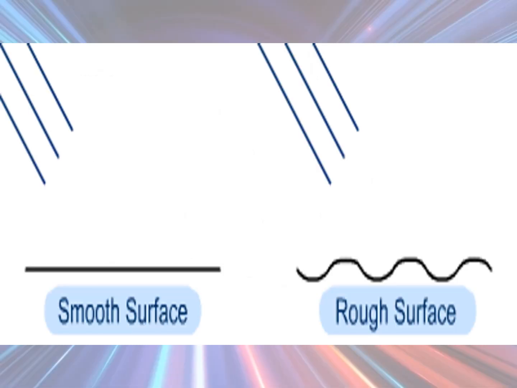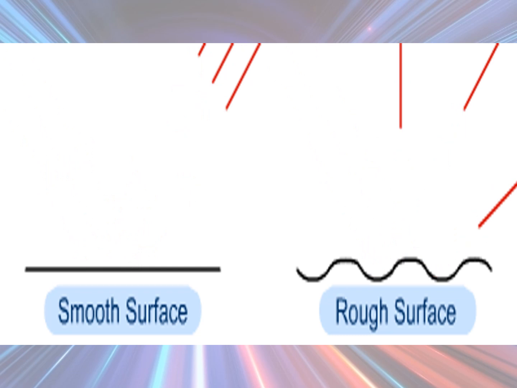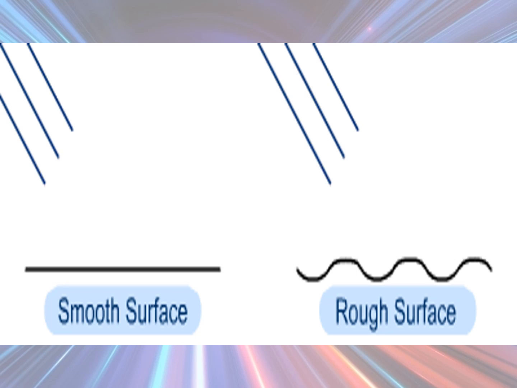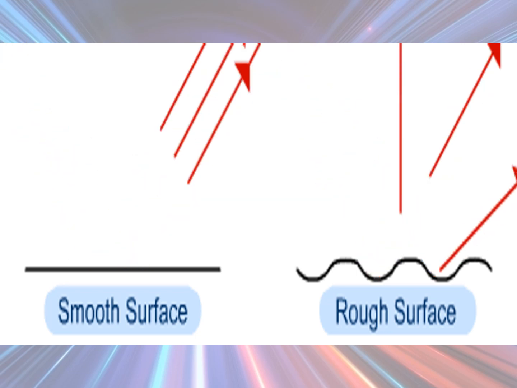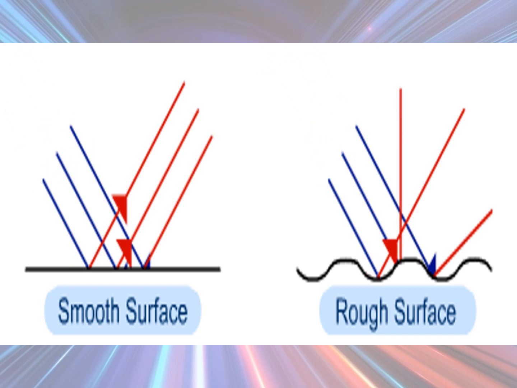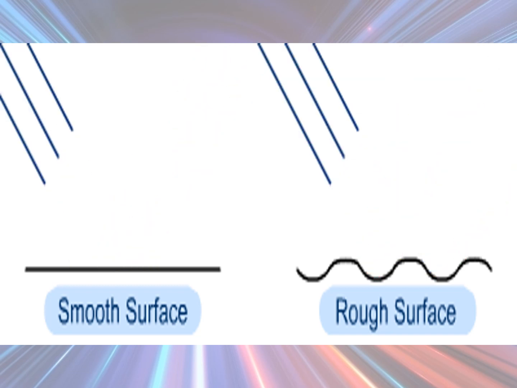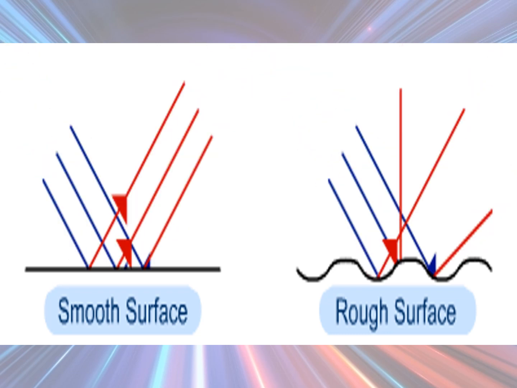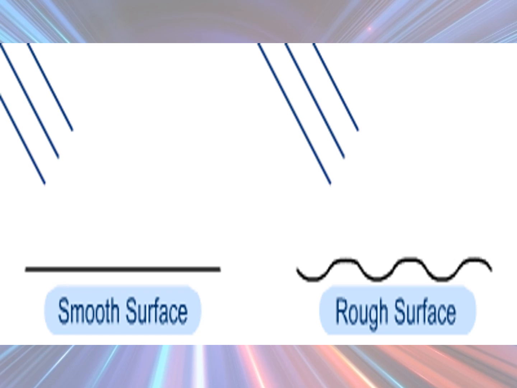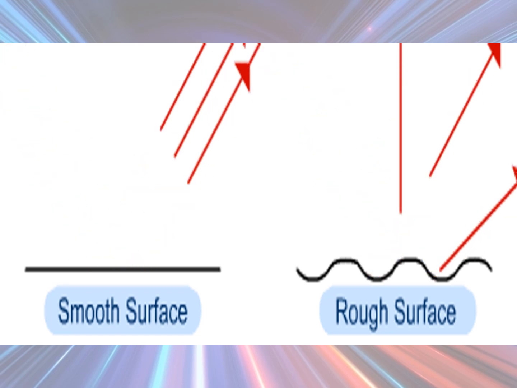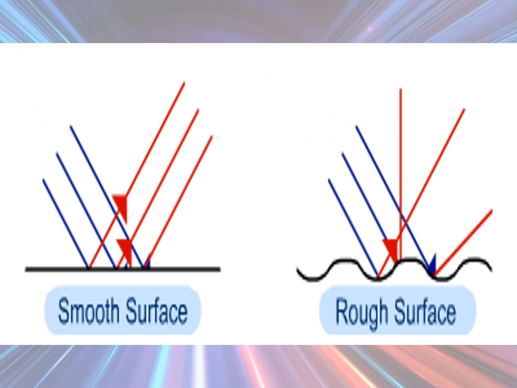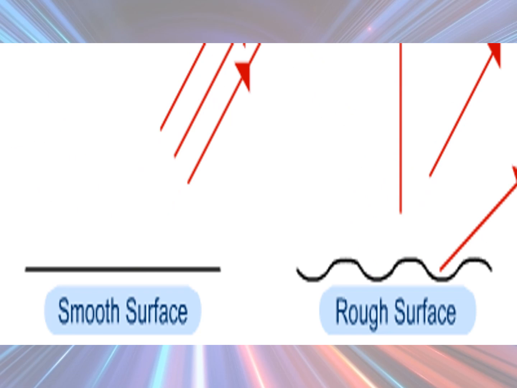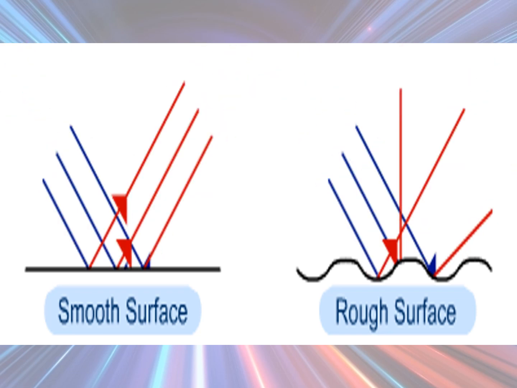So let's see this. On the left hand side, you have parallel rays coming. The angle of incidence and angle of reflection are the same. Why is it so? Because it's a smooth surface. So everything is going to be equal. Now on the right hand side, parallel rays definitely are coming, but because some of them are moving down and some are moving up, the angle changes. So the angle of reflection and angle of incidence are different for the rough surface. The one on the left is regular and the one on the right is irregular.